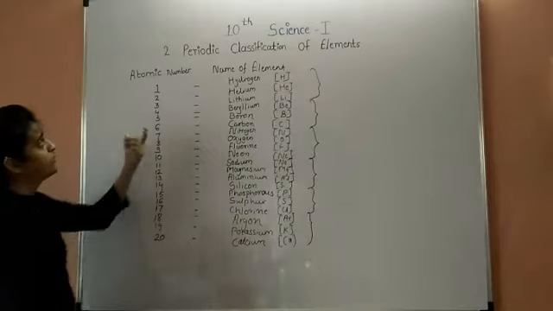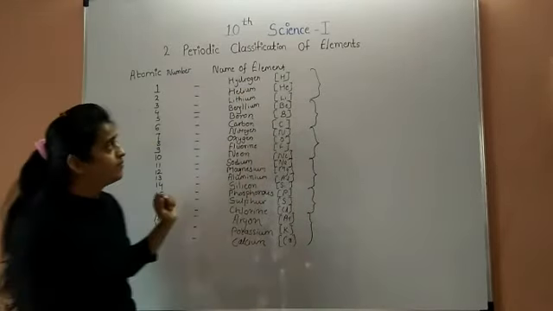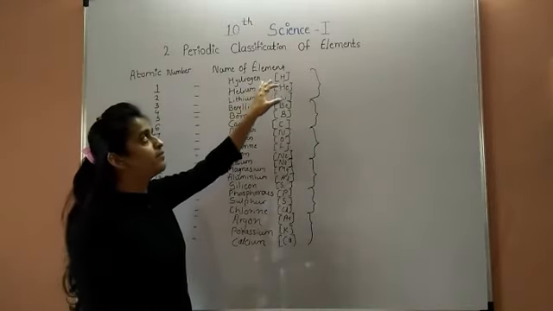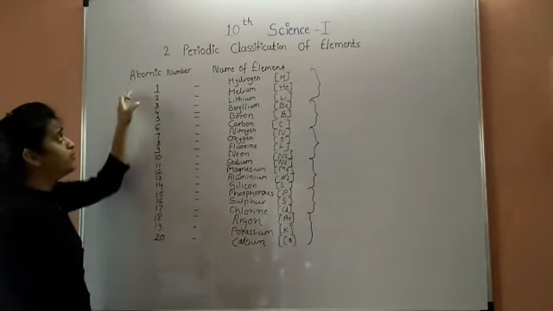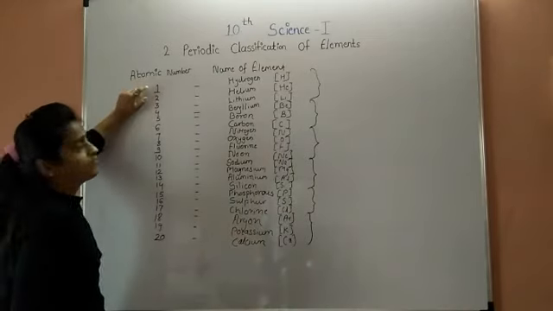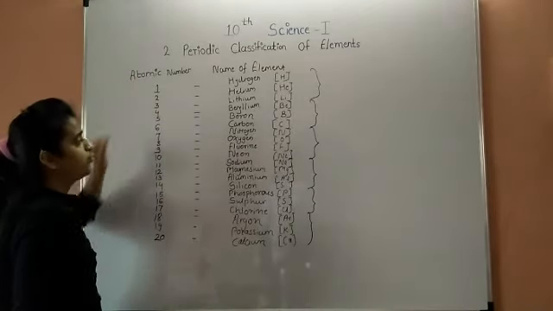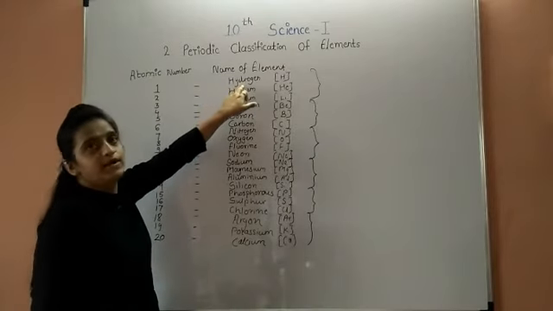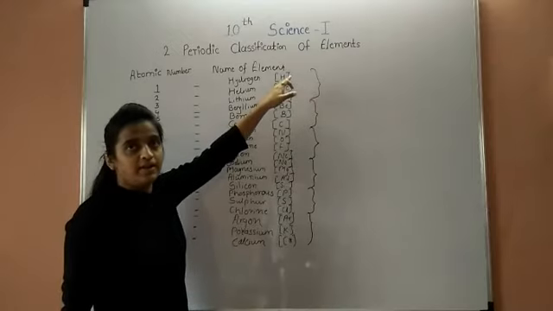Next, we have to learn the atomic number, name of element, and symbol, and how to learn the first 20 elements in the periodic table, which is the periodic classification of elements. First, atomic numbers 1 to 20. Atomic number 1: the name of the element is hydrogen, and the symbol of hydrogen is H, capital H.